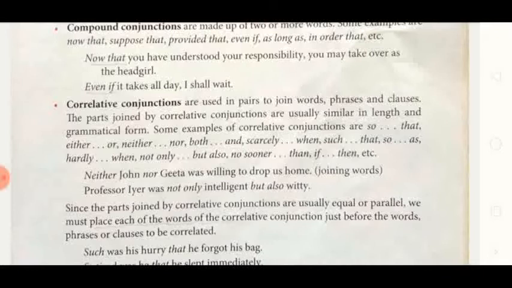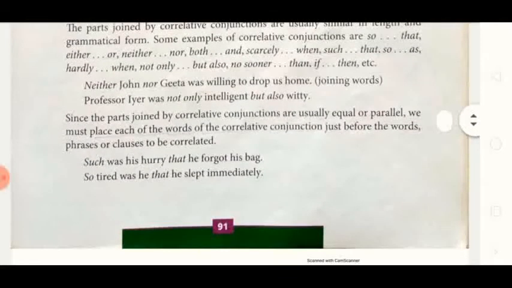Not only but also, intelligent and witty, of the same length and same grammatical form. Since the parts joined by correlative conjunctions are usually equal or parallel, we must place each of the words of the correlative conjunction just before the word, phrase or clause to be correlated.